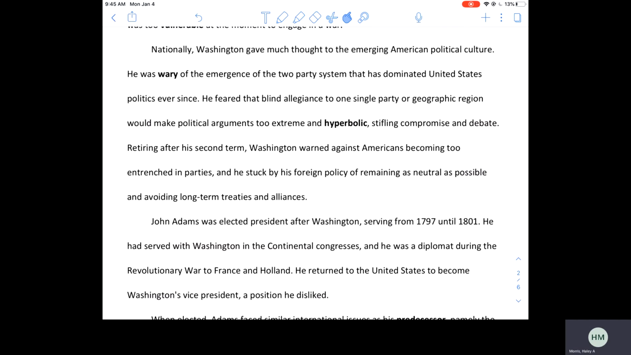Retiring after his second term, Washington warned against Americans becoming too entrenched in parties, and he stuck by his foreign policy of remaining as neutral as possible and avoiding long-term treaties and alliances. So for that paragraph, you should write your synonyms for wary and hyperbolic. And that is all the section that you need to do for today.